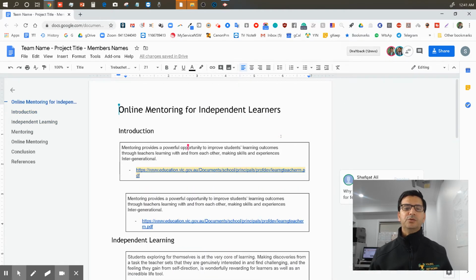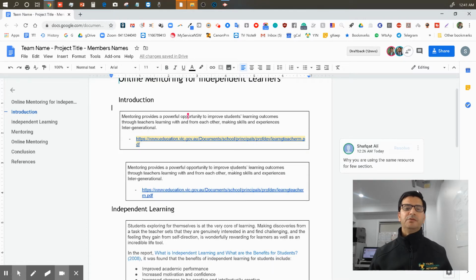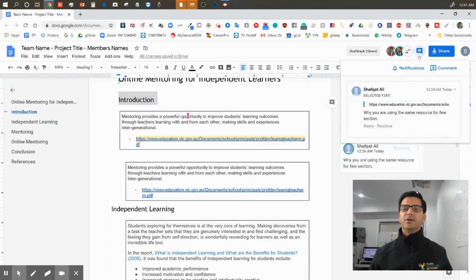Now I'm going to send a message to my partner. Basically we are not distributing, because I'm the team coordinator, so I'm going to give him this section to work on. I just select this, and I'm going to communicate with my partner by using this add a comment, or I can go here, add a comment.